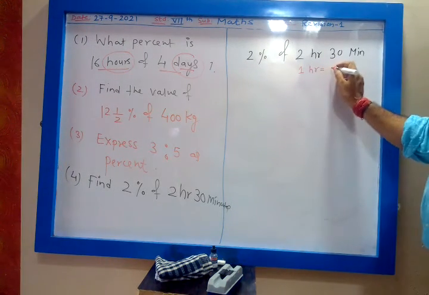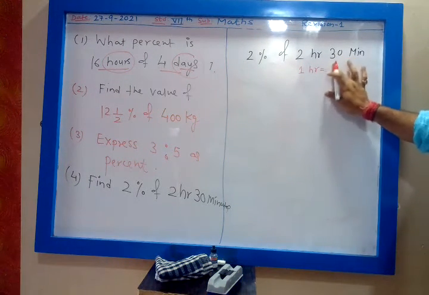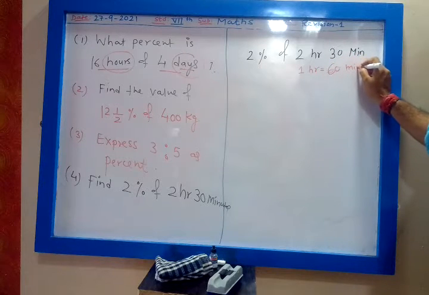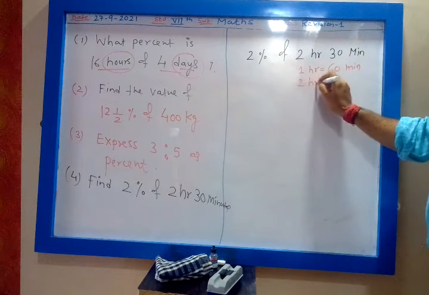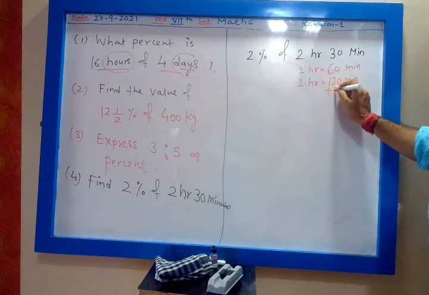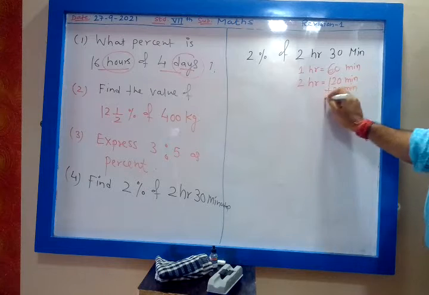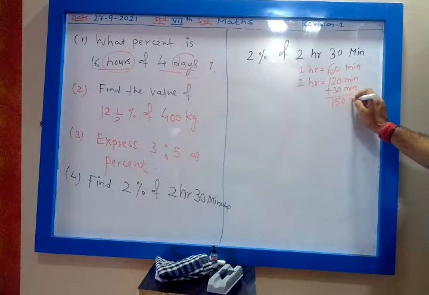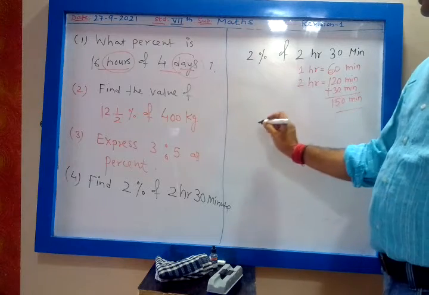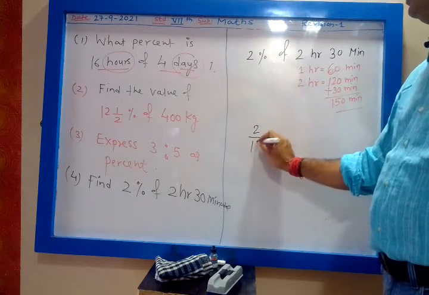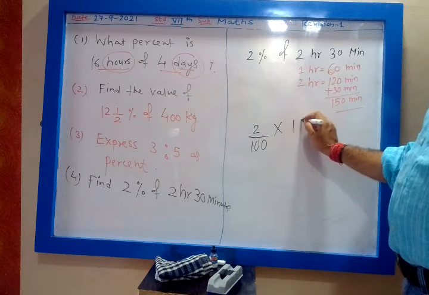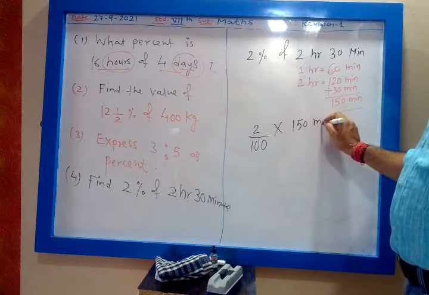Okay. 1 hour is equal to 60 minutes. So 2 hours will be 120 minutes. Then plus 30 minutes will be 150 minutes. So this is 2%. X percent means x upon 100. Of means multiplication. 2 hours 30 minutes means 150 minutes.